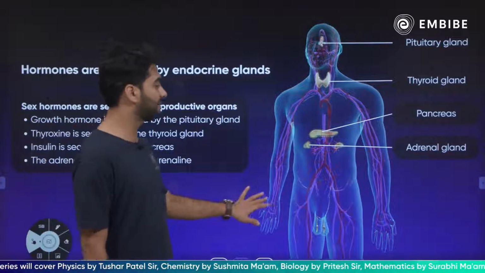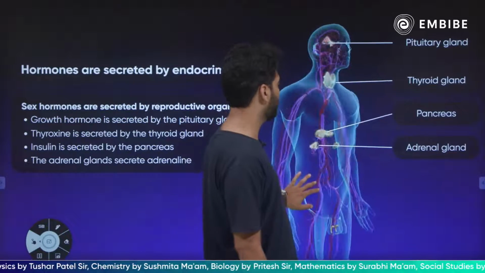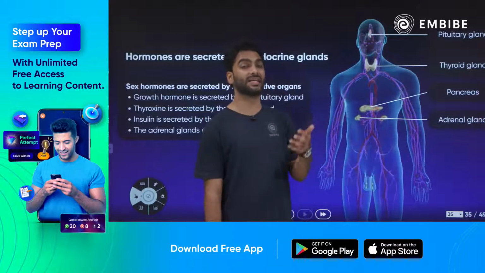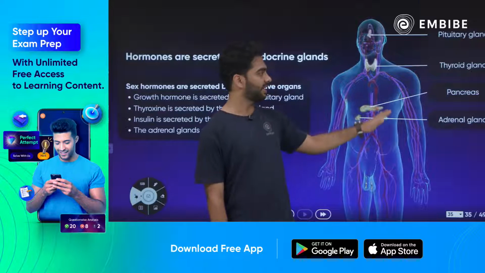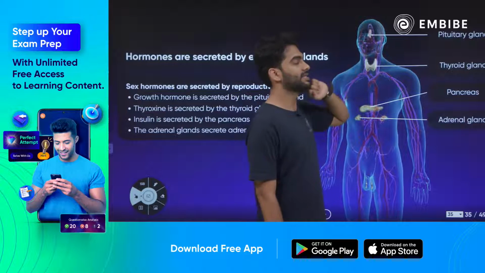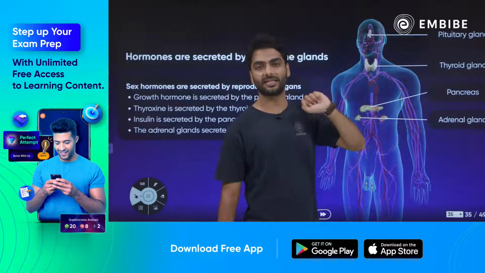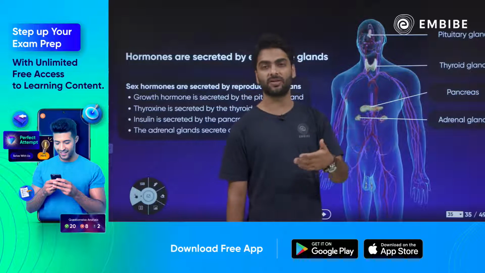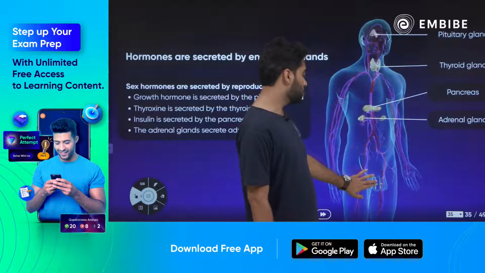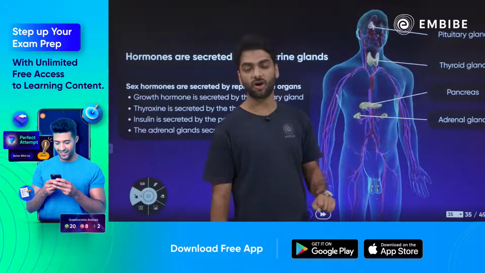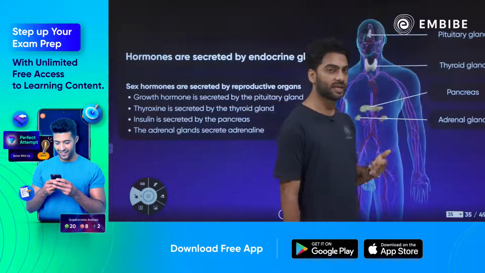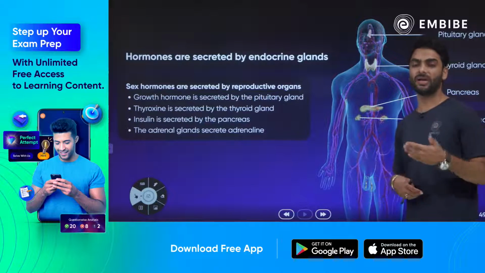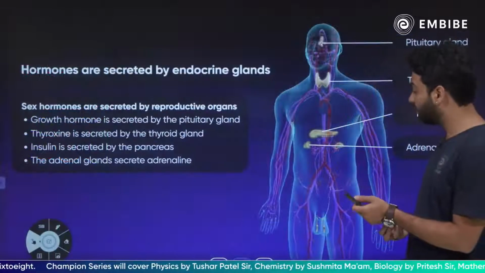Now, as I told you, this entire game is of the hormones. So hormones are chemical messengers of the body which are secreted by endocrine glands. Now, endocrine glands are nothing but ductless glands which are present in different areas in the body, like the pituitary gland, it secretes growth hormone, thyroid gland secretes thyroxine, pancreas secretes insulin, adrenal glands secrete epinephrine and norepinephrine. If it's a male, the testes will secrete testosterone, and if it's a female, the ovaries will secrete progesterone and estrogen. So different hormones are secreted by different endocrine glands which are located in different areas of the body.